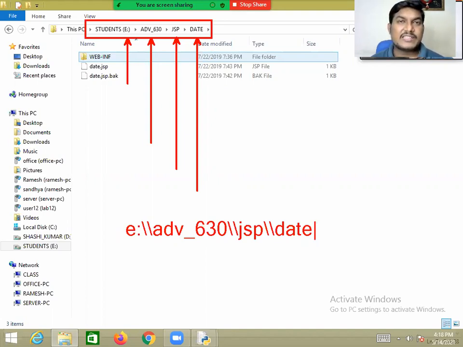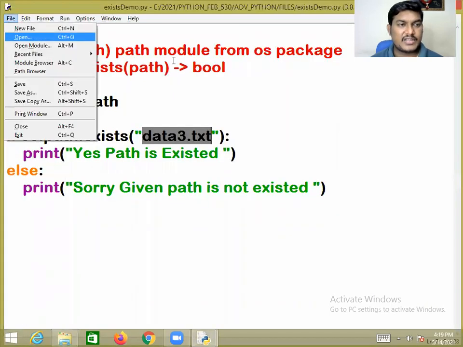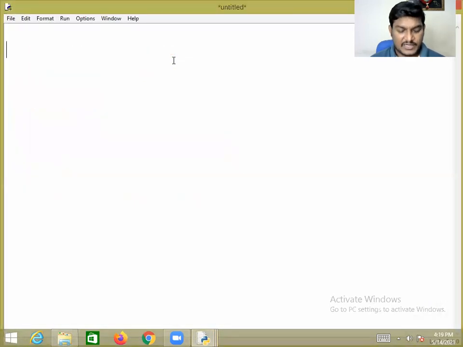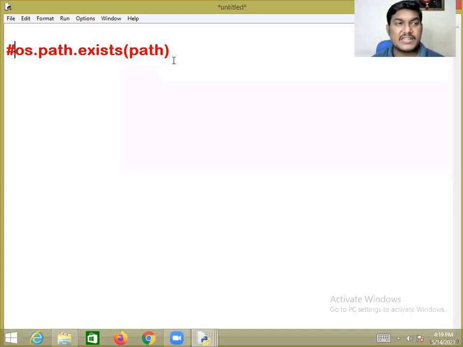os.path.exists returns true if the specified path exists, otherwise it returns false. Let's have a look practically. Here, a new file. exists is a function from the path module, which is in the os package. So import os.path. After importing the module, as you already know, if you want to use any function from that module, it is mandatory to use the module name along with the member.